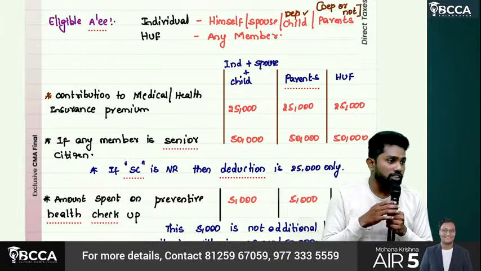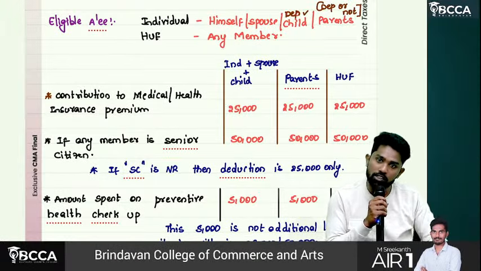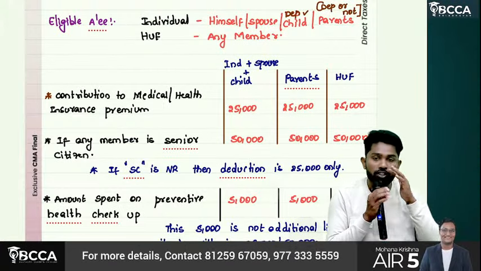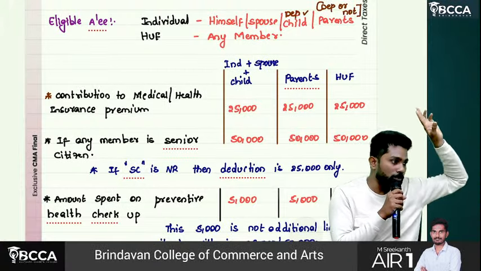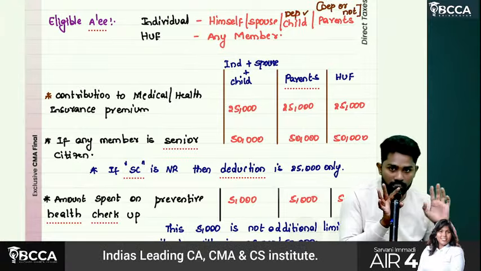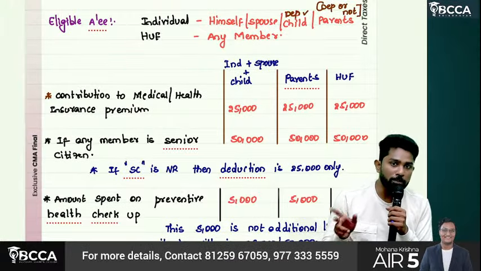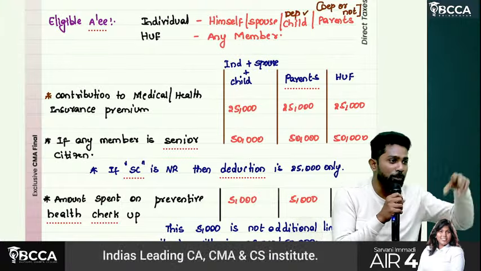In that 50,000 only another case. You took for yourself and for parents, none of them are senior citizens. Then for you 25,000, parents also 25,000, total 50,000. Then third case, you are normal people only, 25,000. Parents senior citizens, how much? 25 plus 50, 75,000. You senior citizen, parents also senior citizen, 50 plus 50, total 1 lakh. There won't be a case like you being senior citizen and parents being normal individuals.